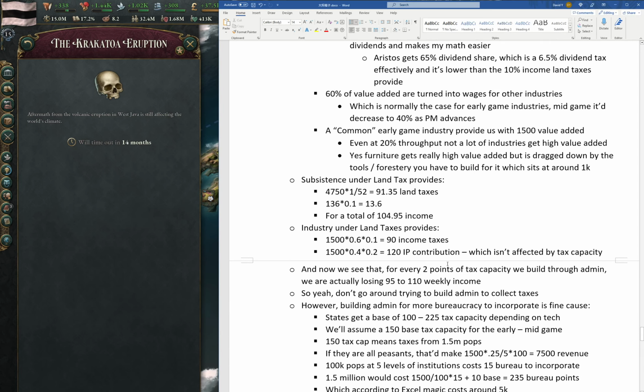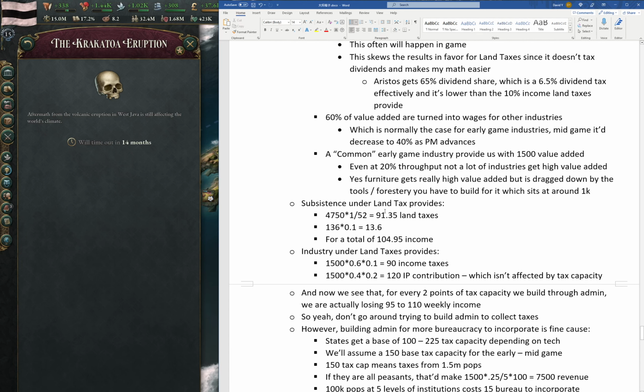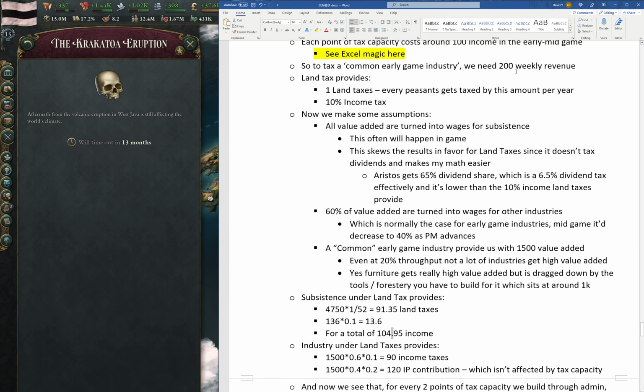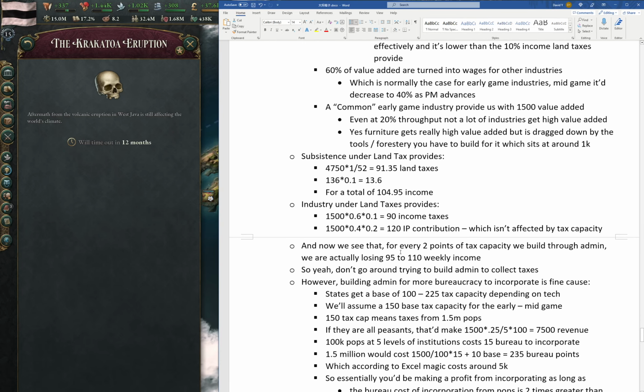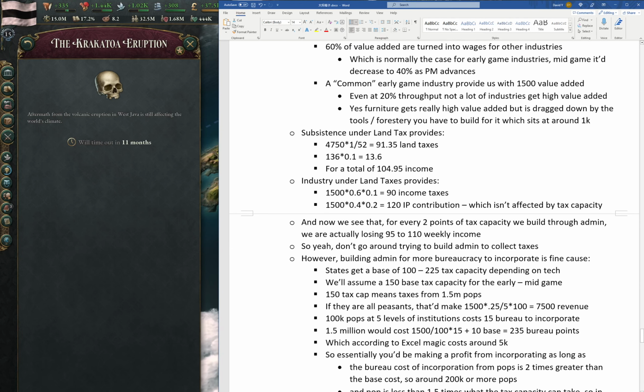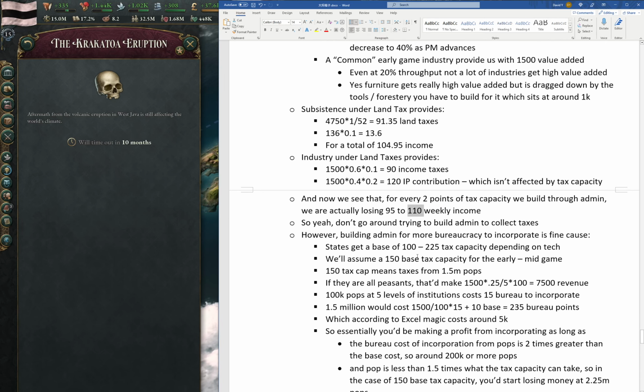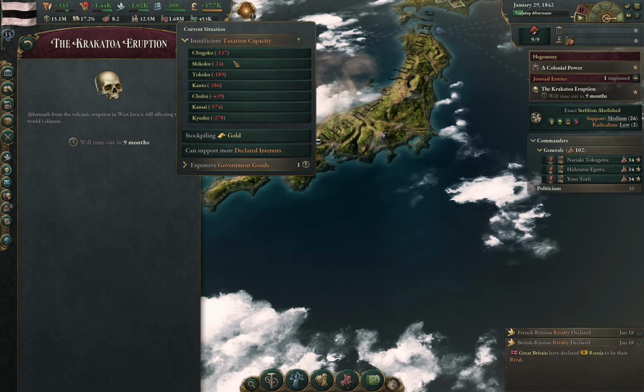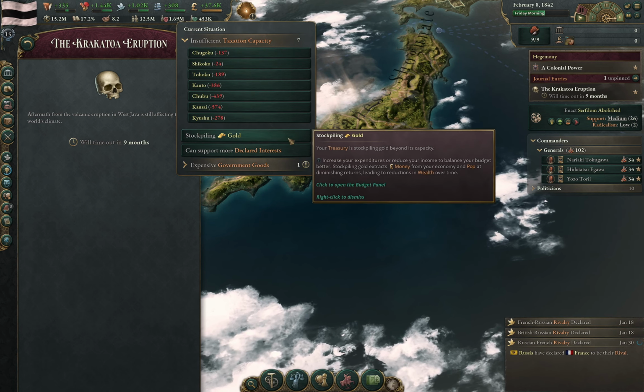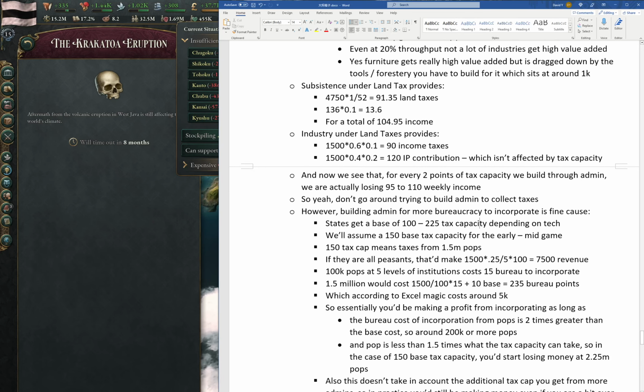So essentially, the revenue we make from taxing an industry ranges from 90 to 104, and the cost of taxing an industry will cost us 200. So if we build more tax capacity trying to tax our industries under land taxes, we are actually going to lose 95 to 110 weekly income. So yeah, we do not want to go around trying to build administrations to collect more taxes. If you see this insufficient tax capacity, just ignore it. You will just ignore it, honestly.